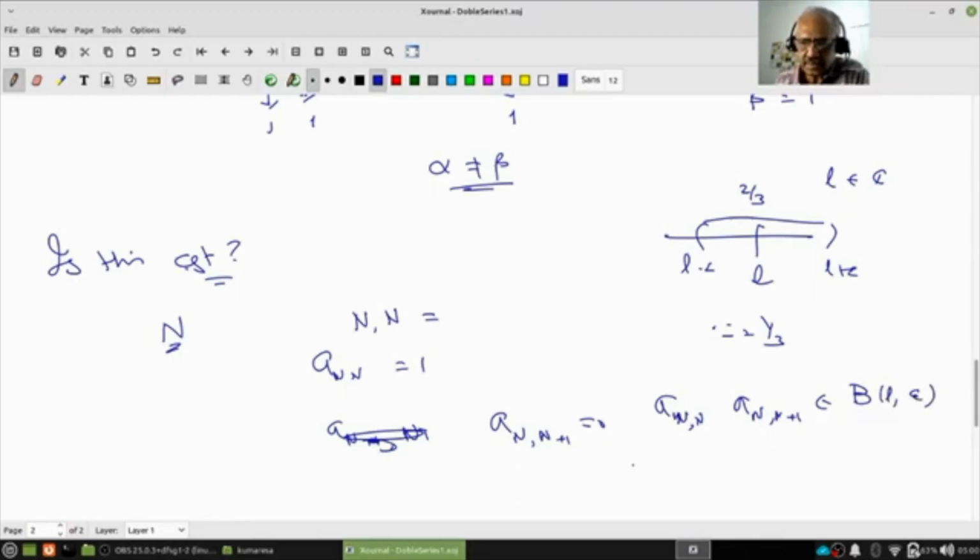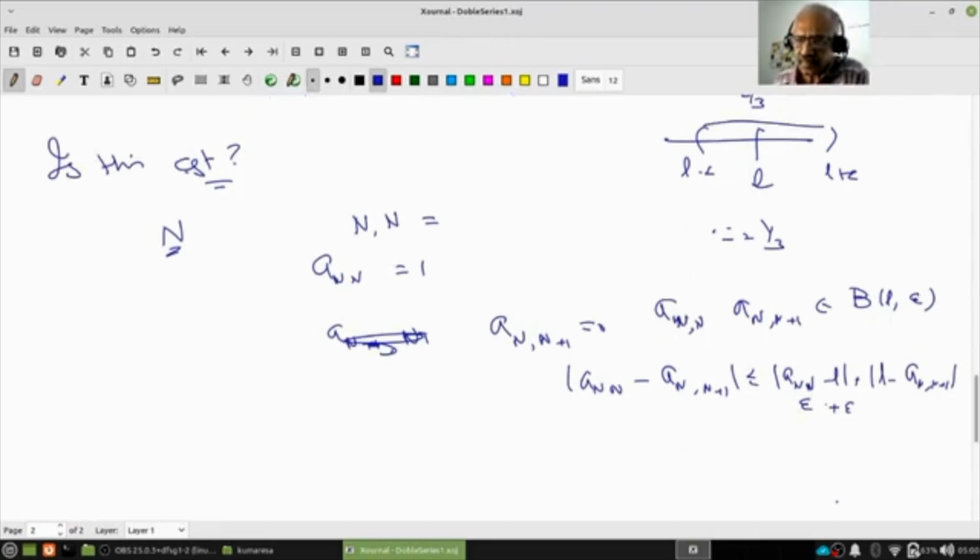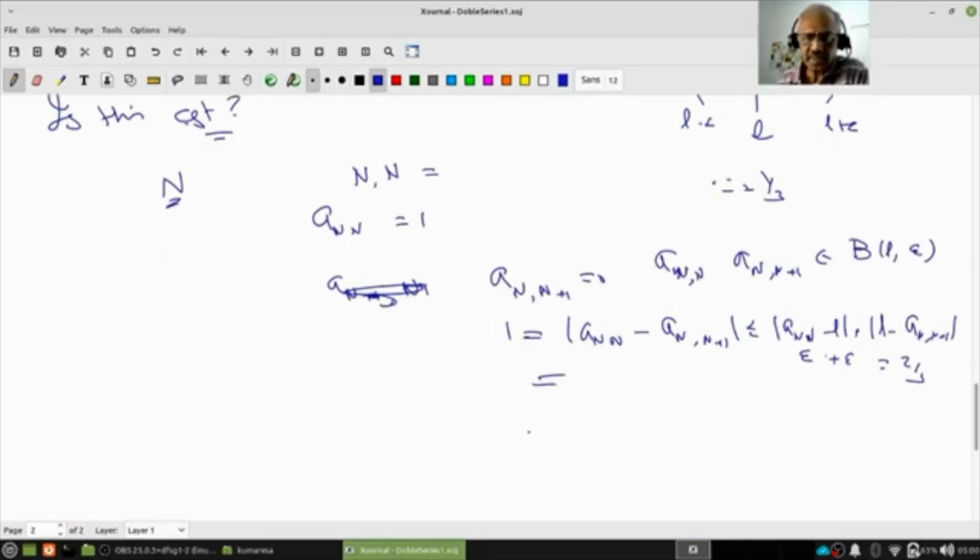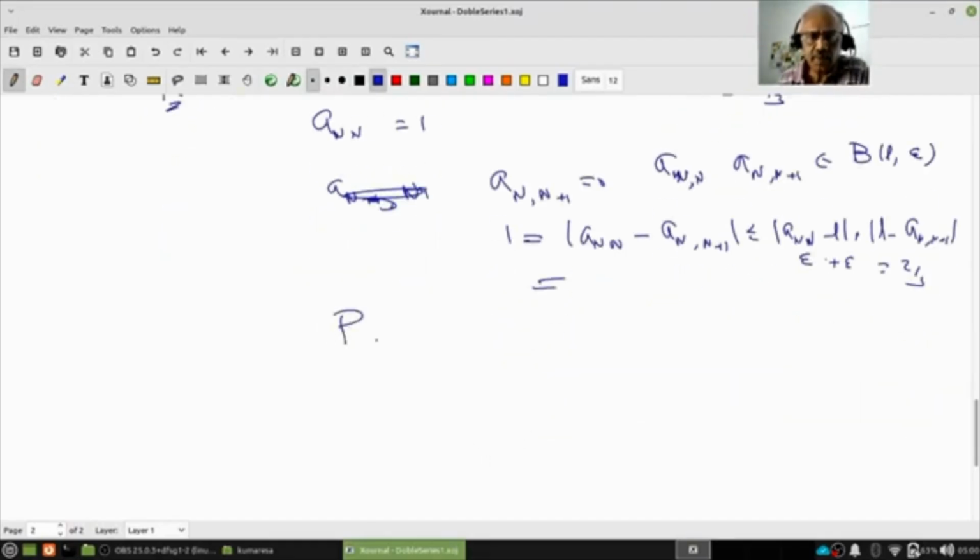That means the distance between a_NN and a_N,N+1 is less than or equal to |a_NN minus L| plus |L minus a_N,N+1|. That is less than epsilon plus epsilon, right? Where epsilon is 1 by 3. Therefore, this is 2 by 3, but this is always 1. So, this is a contradiction. Yeah. So, pause, review, proceed.